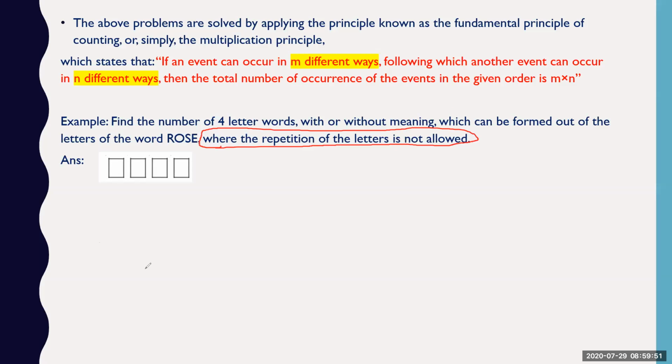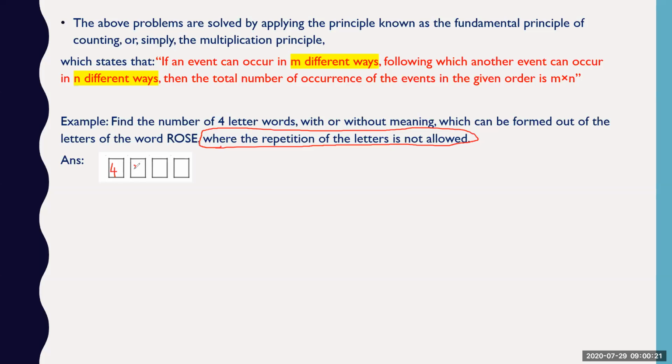So what are the options you have now? See, if I want to fill the ones, tens, hundreds, thousands place, then you have the option that all the 4 letters you can choose. But when you come to the next place, you have already fixed 1 letter.